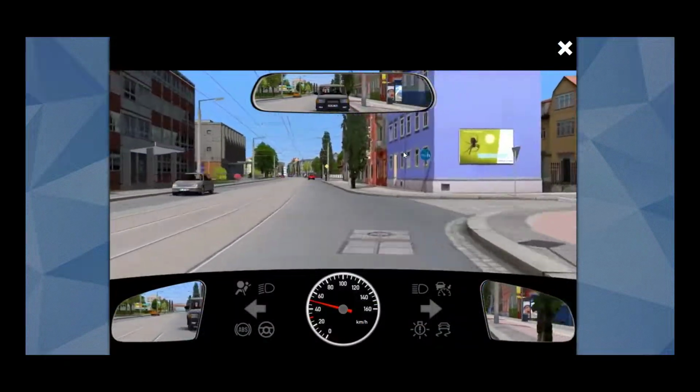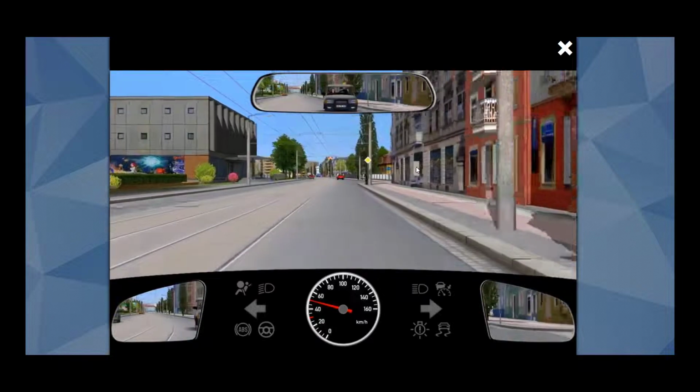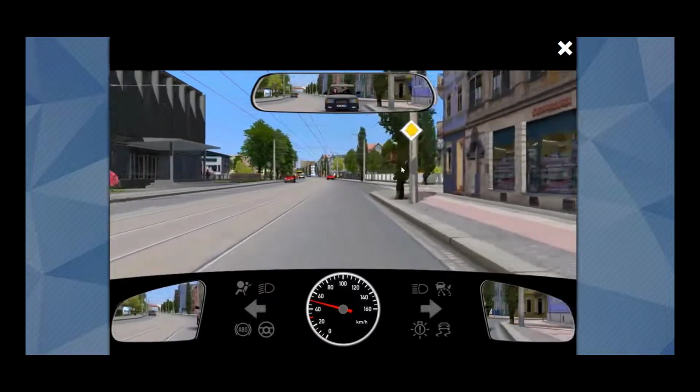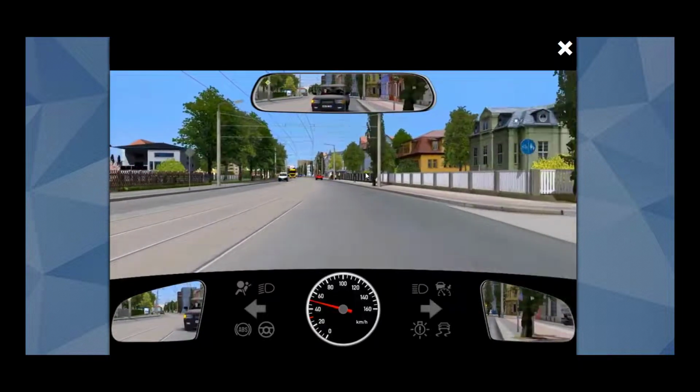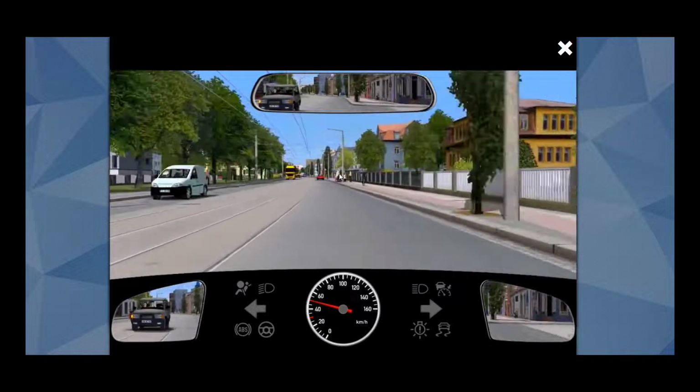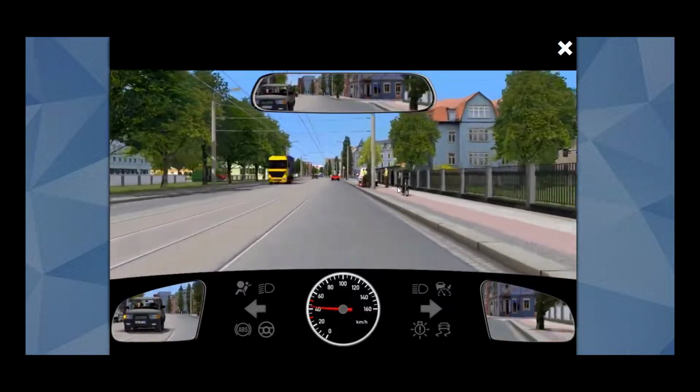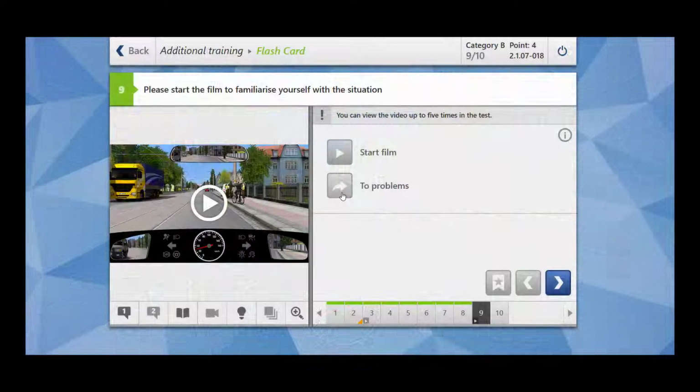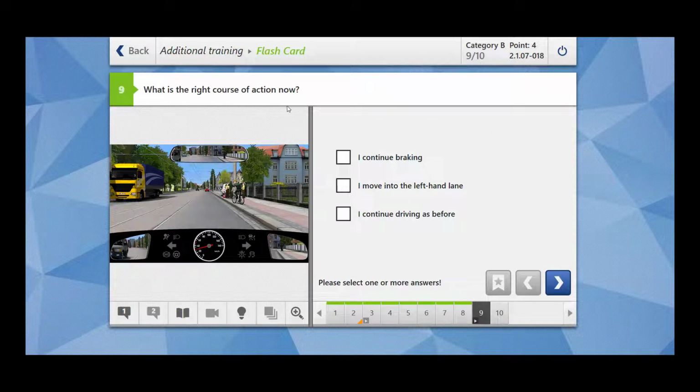We are on the priority road and along our side there is a mandatory cyclist and pedestrian path. From this sign you can see, this blue one. And here is the cyclist who is moving. He is having the obstruction and now he is going to turn onto our lane. Two problems. What is the right course of action now? I continue braking. This is right course of action. Otherwise it could cause collision between you and the cyclist.